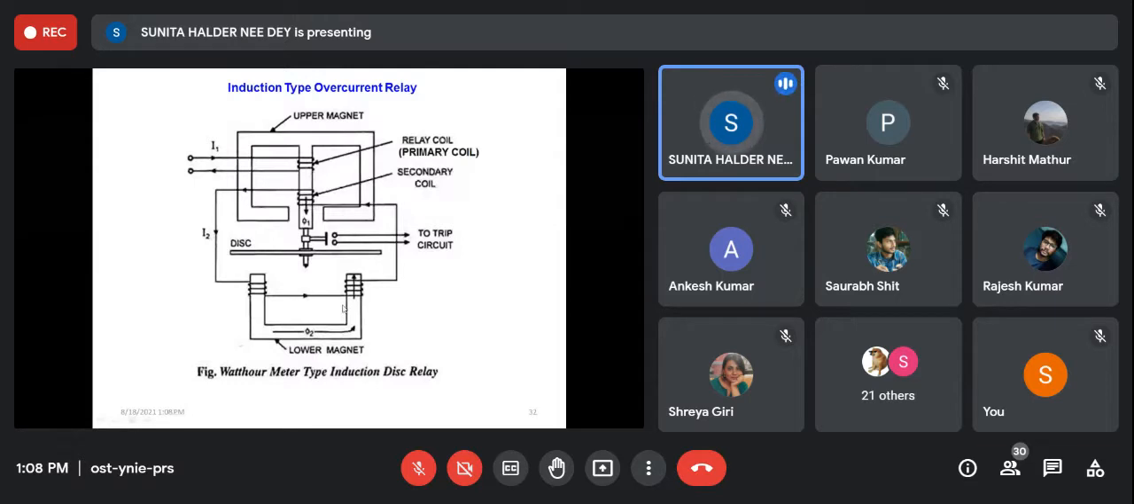For that, torque will be produced due to the induced current and this disc will rotate. When this disc rotates, there is a contact on the disc. This is the contact. When it rotates and closes these two points of the trip circuit, the desired purpose will be served.